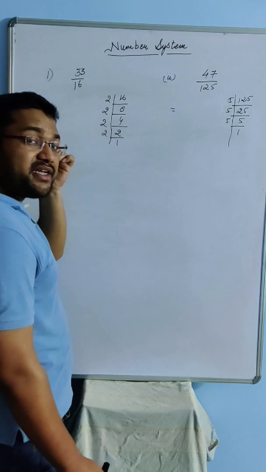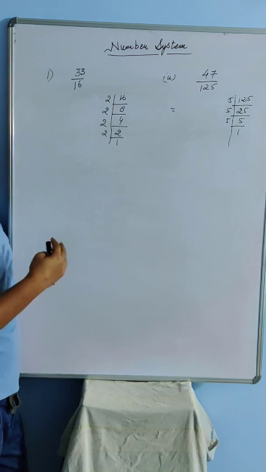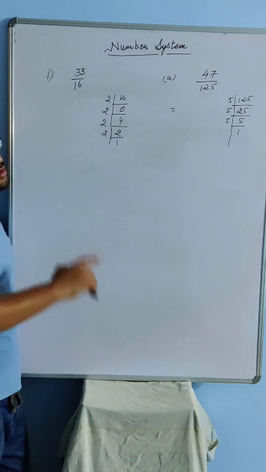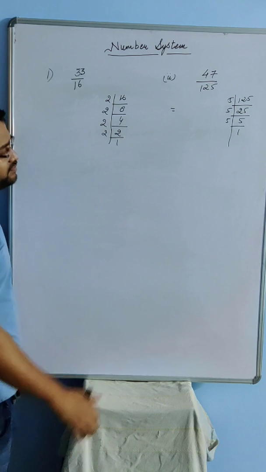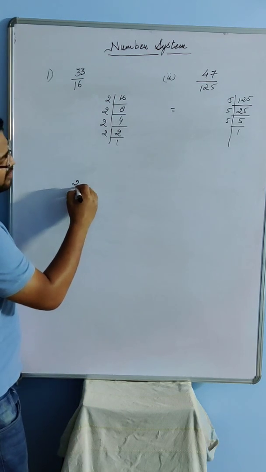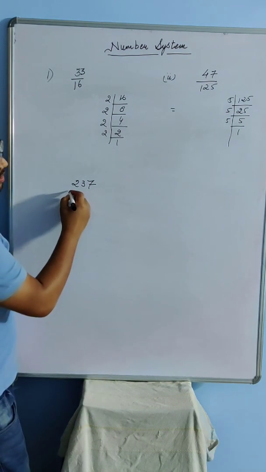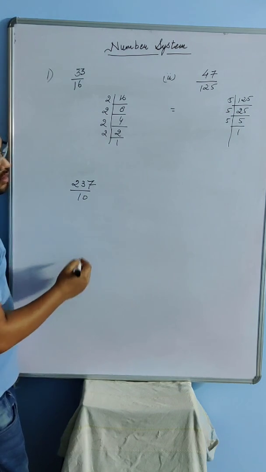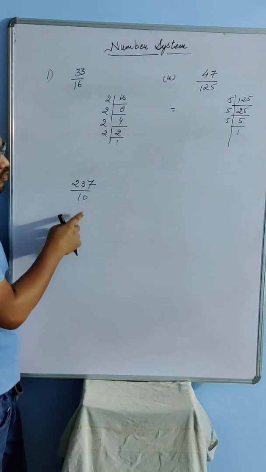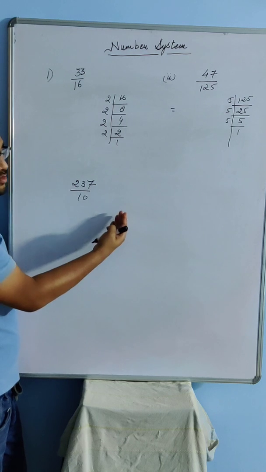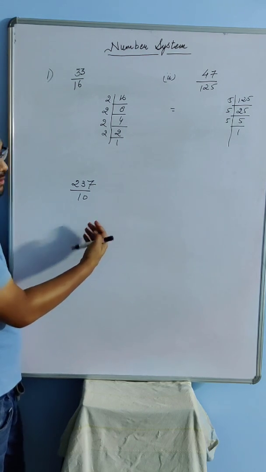Now the point is, if it is terminating, then after how many digits will it end? To understand that, let's have a little discussion about one basic concept. Suppose I have the number 237. If I divide it by 10, I hope all of you know that if I divide any number by 10, the decimal comes to the left of the number from the end.